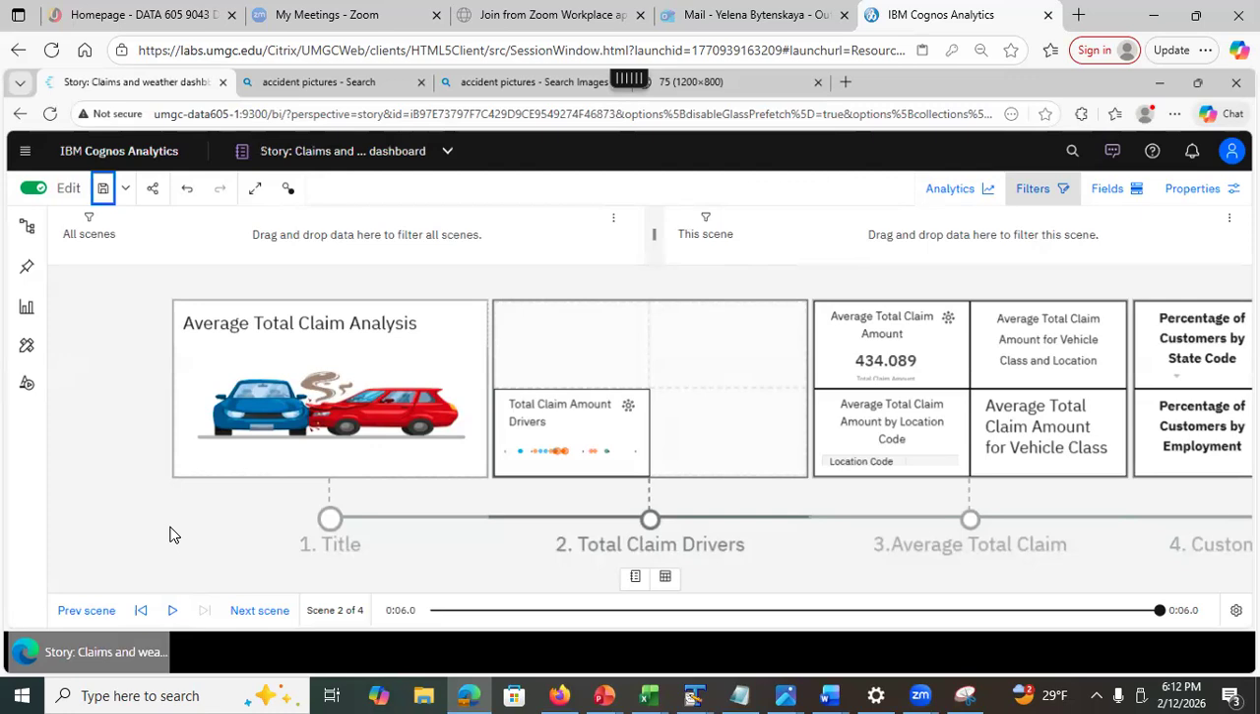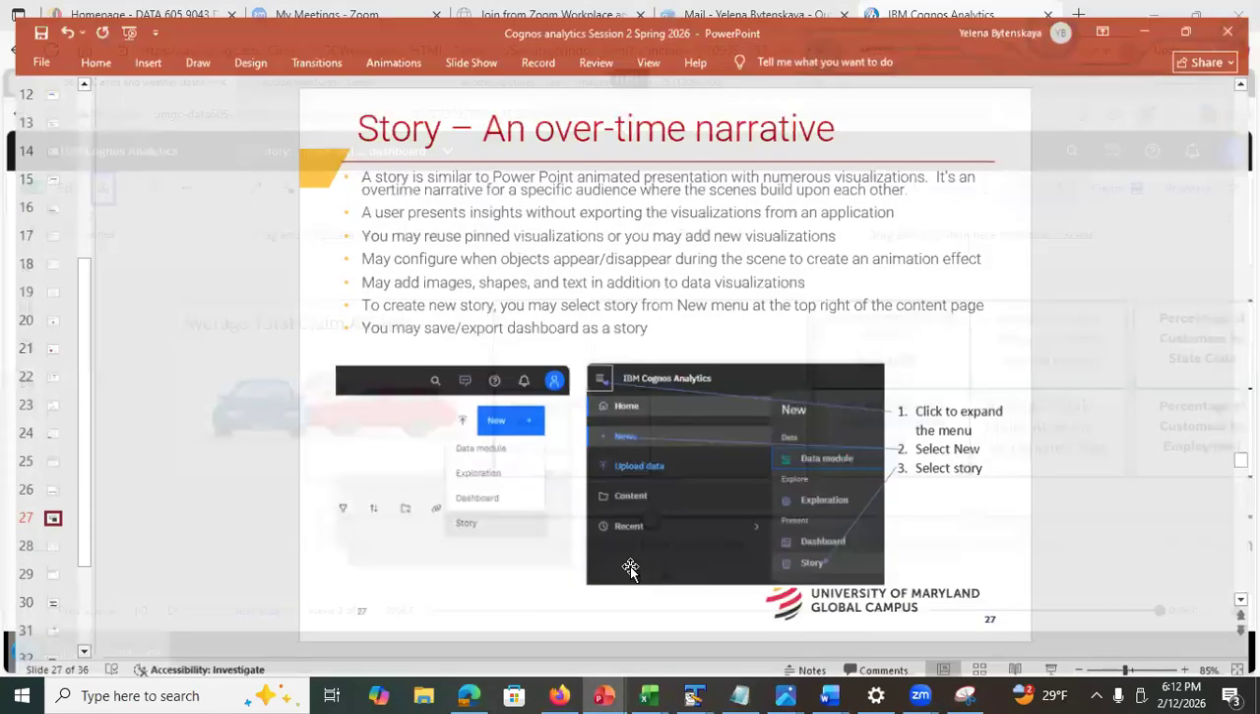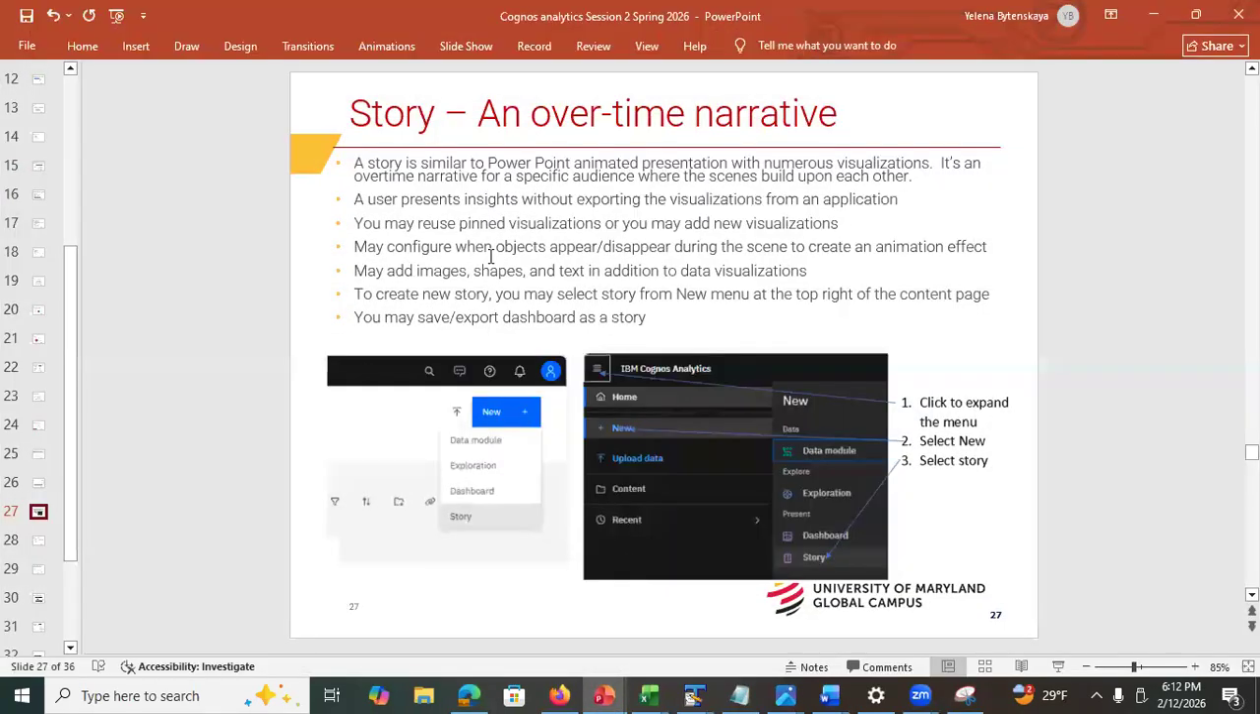So, basically, that's the main difference for the stories. You specify the stories timeline and you play around with the timeline, all right? And you may also add a new story from scratch, but then it's going to be a lot of work.